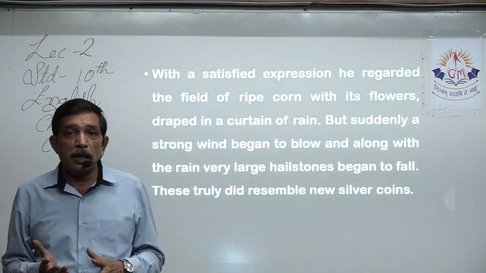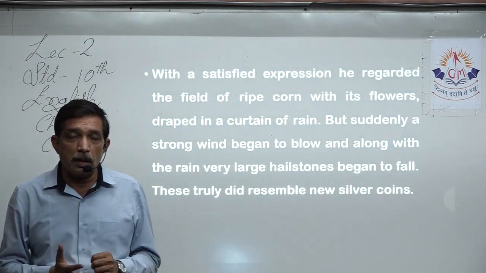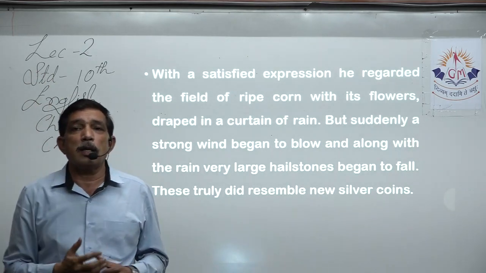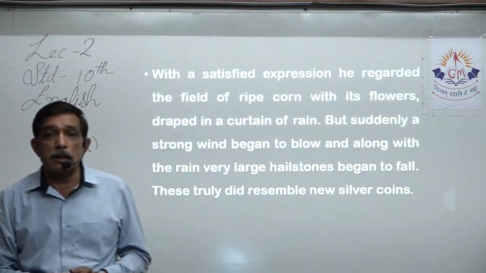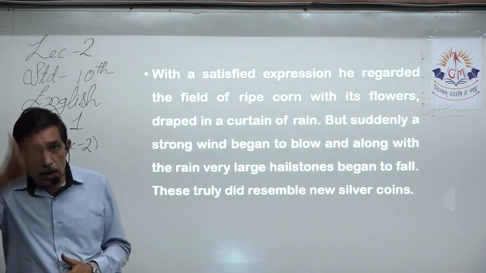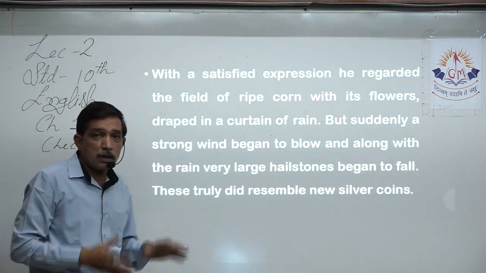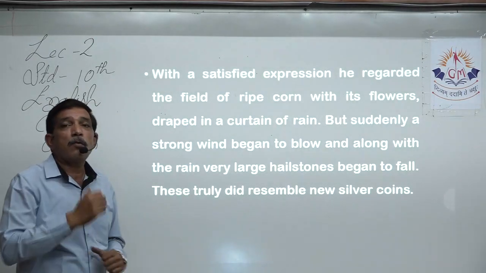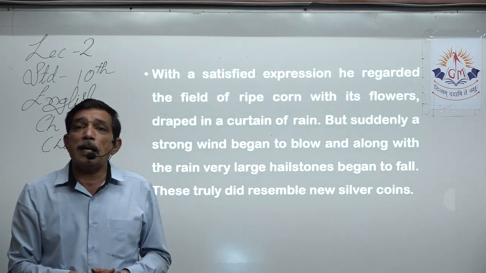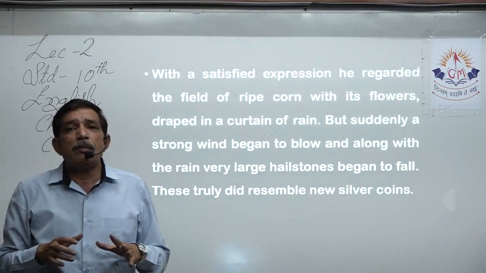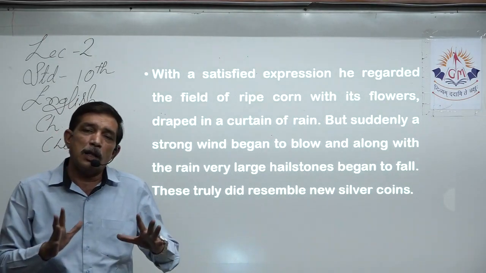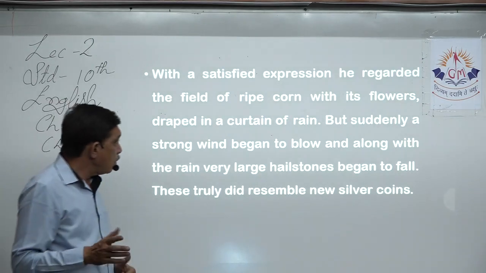Right, because whenever there is rain, usually a little bit of wind will also be there. So you can find sheets and sheets of rain falling here and there, and that sheet looks like a curtain. So the whole field is draped, covered in sheets and sheets of rain, a curtain of rain. That means the rain falls down in a cascade, in a sheet. Yes, and he can see the whole of his field being drenched in rain. That means there's lots of rain, and it will be enough for the crops.